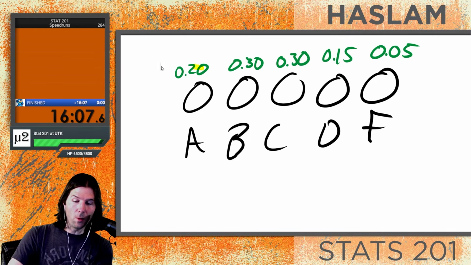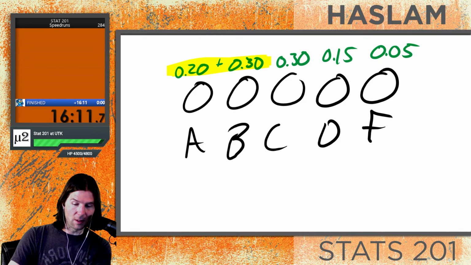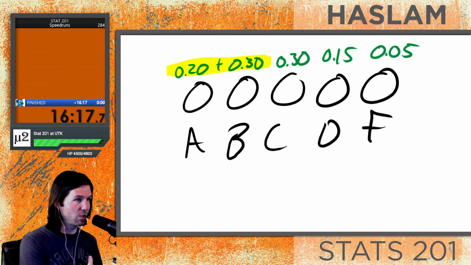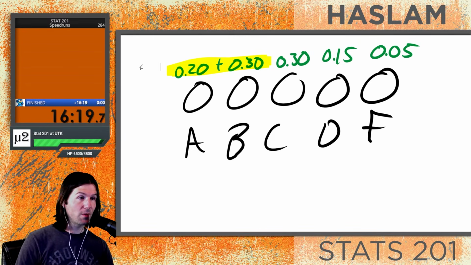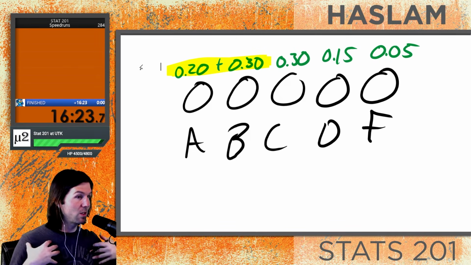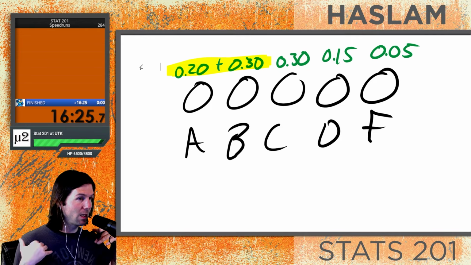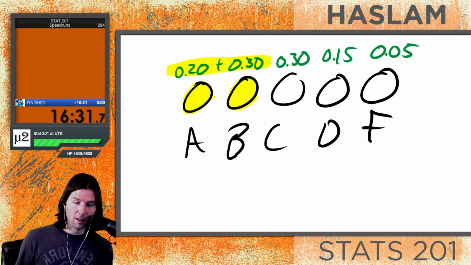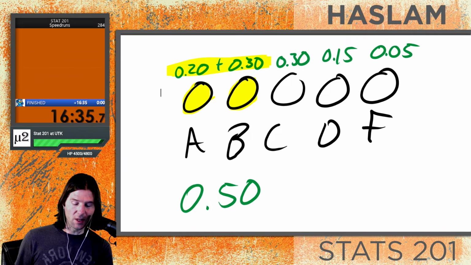So making an A or a B means we just add together these two probabilities. That's all we need to do right here. When we talk about making an A or a B, we have disjoint events, and we can add them together. Make sure you satisfy the condition that these are disjoint events to add them together, and we can simply add together what's the probability you make an A or a B, and this is 50% right here. So the probability of making an A or a B, the probability of these two right here, is 50%.